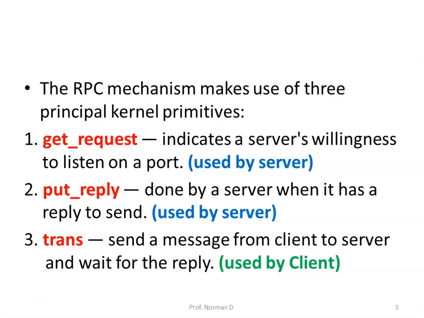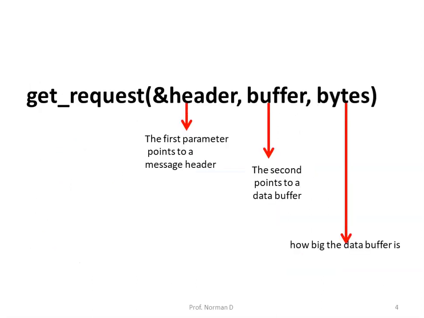All three are system calls, that is, they do not work by sending a message to a communication server thread. Users access the calls through library procedures as usual. However, when a server wants to go to sleep waiting for an incoming request, it calls get request. Now this procedure has three parameters, that is the header, buffer and the bytes. The first parameter points to the message header, the second points to the data buffer and the third parameter tells how big the data buffer is.